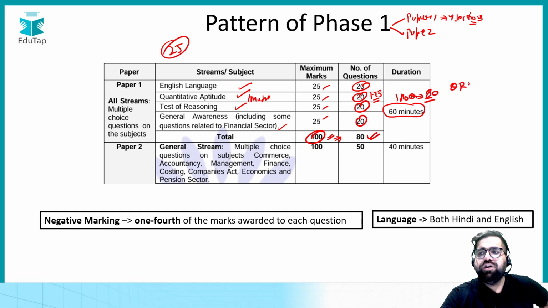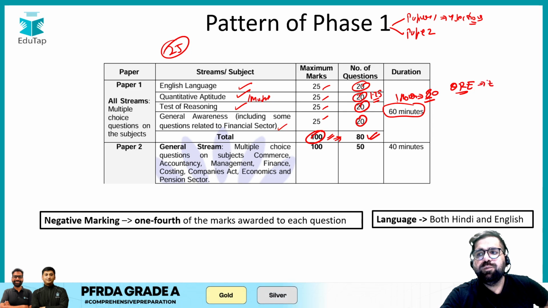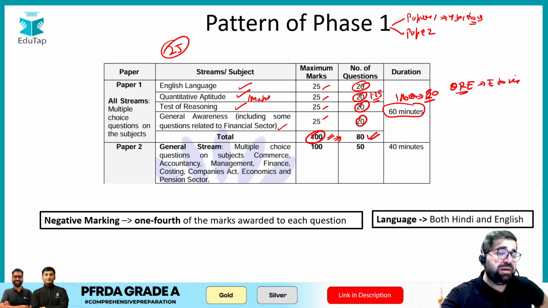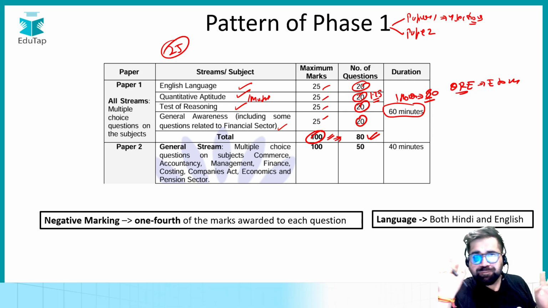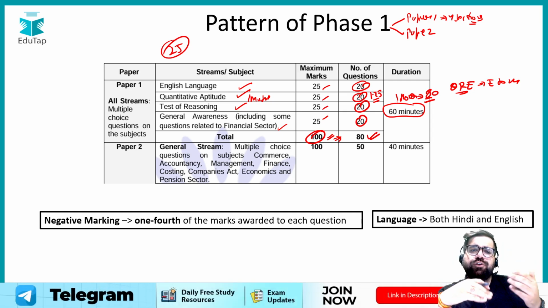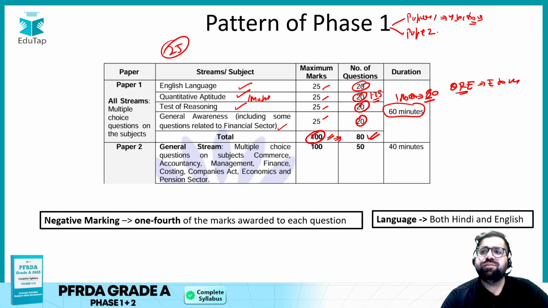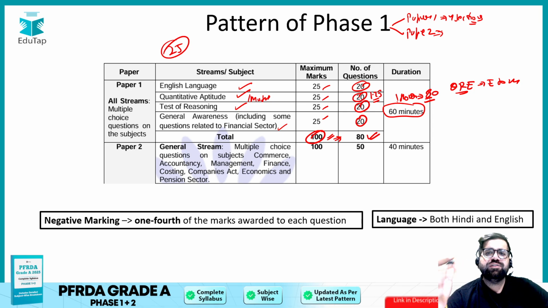The level of quant, reasoning and English over here is easy to moderate. It's not tough like the RBI Grade B level. It's easy to moderate, so you can score a good number of marks in phase 1 paper 1. Now let's move to paper 2.